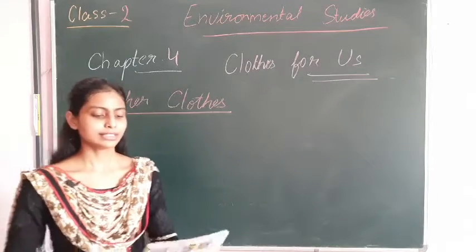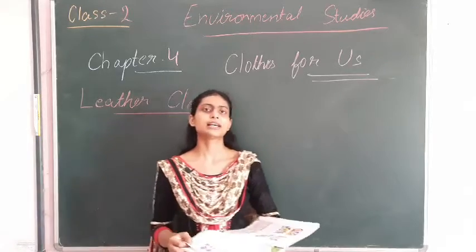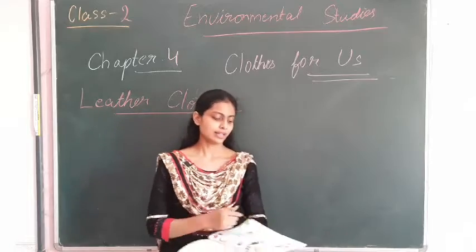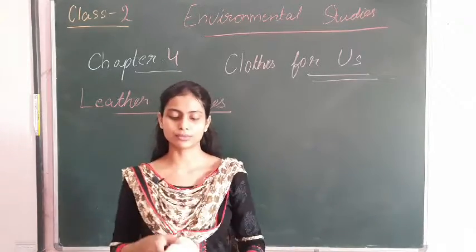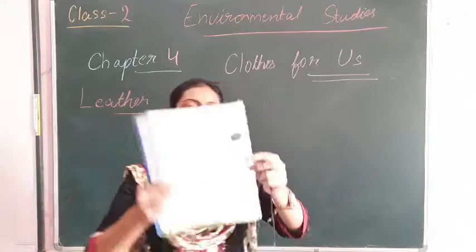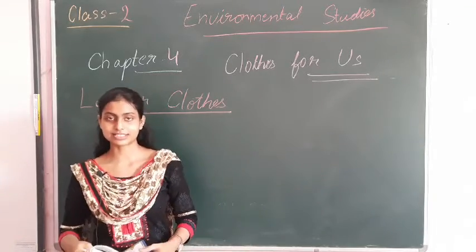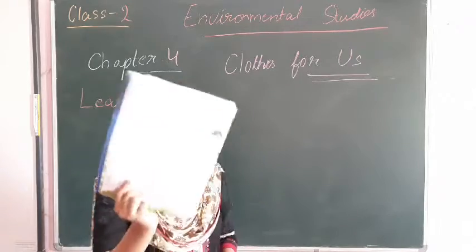Now, woolen clothes were made from the fur of animals. Silk clothes were made from the silkworm. And today we will go through leather clothes. You can see these are your leather clothes. You have also seen leather shoes, leather belts, and leather jackets. I am reading from your book, page 20.